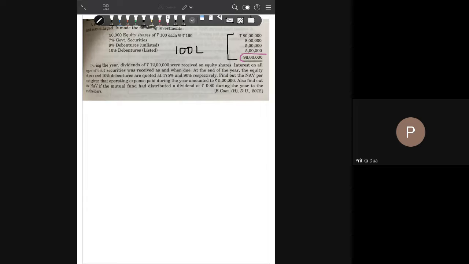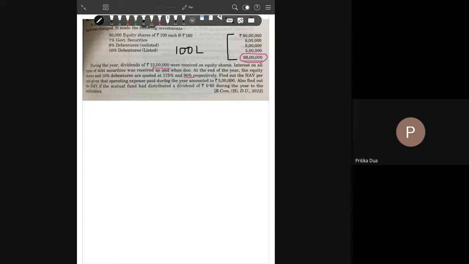After that, you're given that on these assets in which you have invested, equity shares have given a dividend of 12 lakh, while at the end of the year, the market value of certain securities has changed. The debentures were quoted at 90%, while the equity is quoted at 175%.